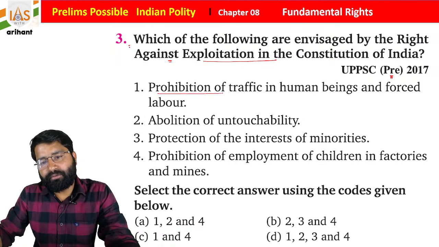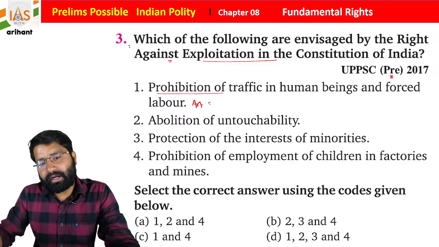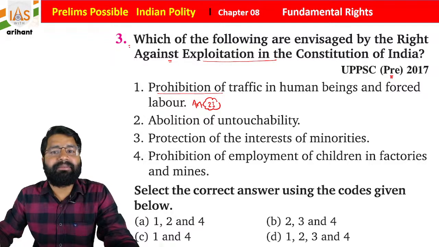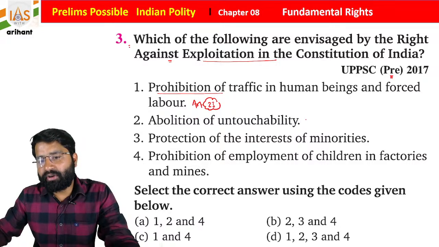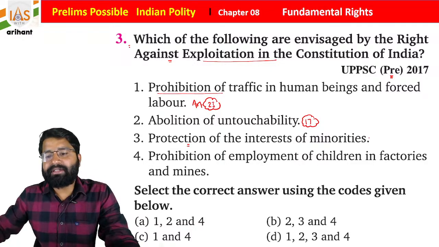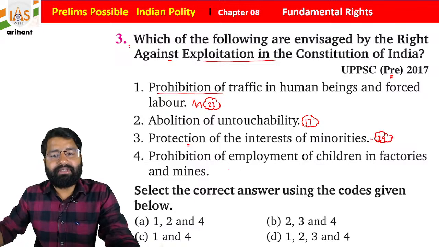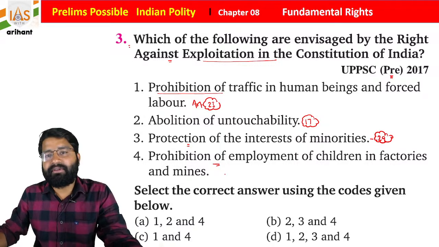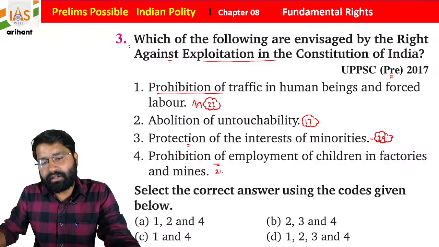Prohibition of human traffic and forced labor, as you know, students, is a part of Article 23. See, you need to remember the fundamental rights, and sometimes the clauses are also very important if some modification is there. Okay, abolition of untouchability, as you know, is under Article 17 of the Indian Constitution. Protection of interest of minorities is included under Article 29 of the Indian Constitution, students. Along with that, prohibition of employment of children in hazardous factories, where someone may get injured or lose their life, is mentioned under Article 24 of the Indian Constitution.